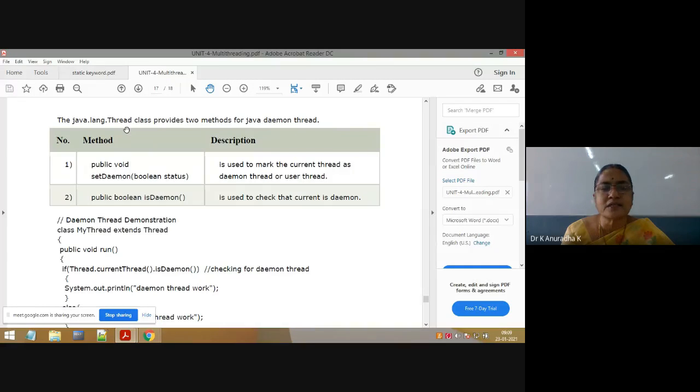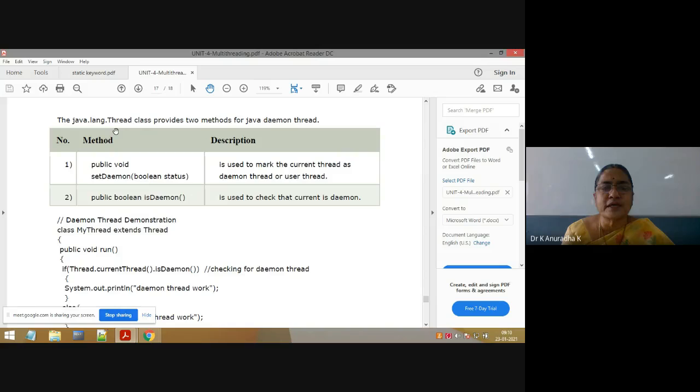What are the methods of the Object class which are used in multi-threading? Last class I explained inter-thread communication. The three important methods for inter-thread communication in Java are wait, notify, and notifyAll. These three methods are not there in the Thread class. Understand this point.